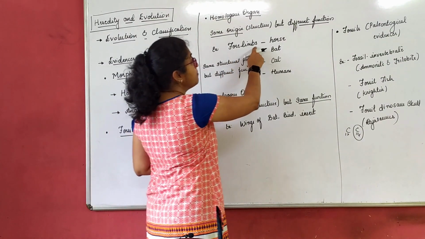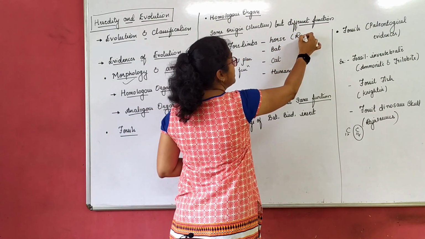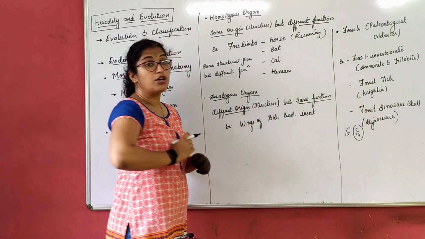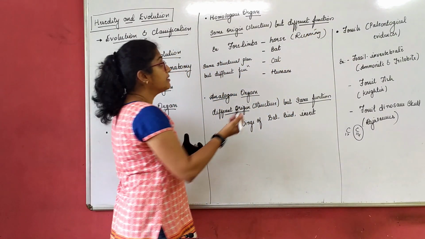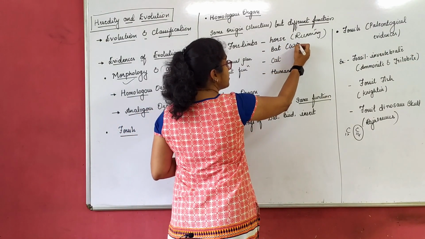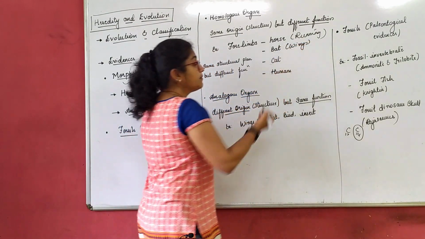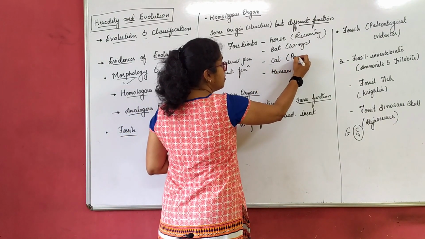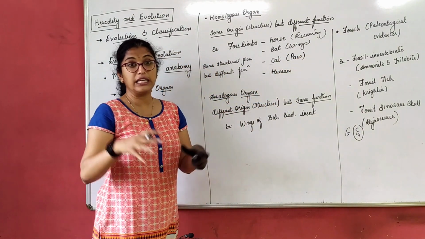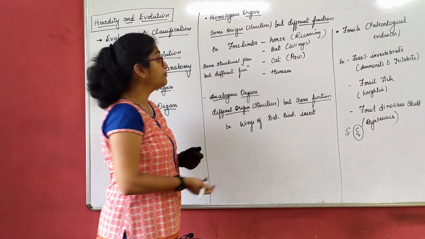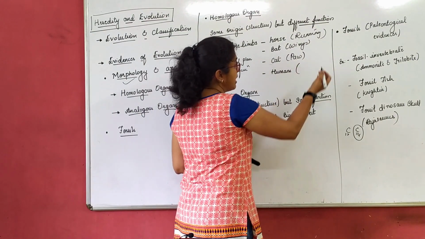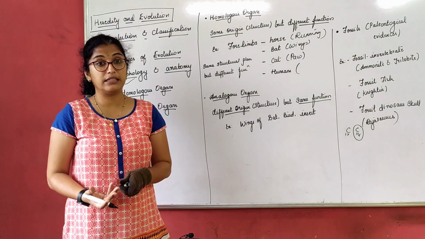How? The forelimbs of a horse are used for running. The forelimbs of a bat are converted into wings, used for flying. The forelimbs of a cat, which we call a paw, are used for walking, scratching and grabbing. The forelimbs of humans, that is hands, we use for several activities.